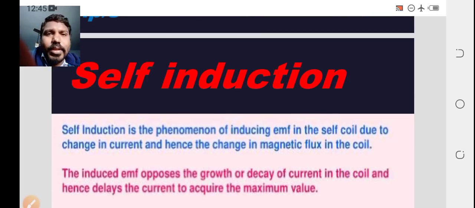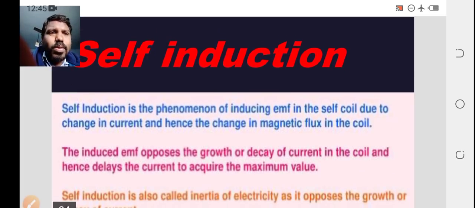So how many types of induction are there? Inductions are of two types: one is self-induction, the other is mutual induction. Let's see what self-induction is. Self-induction is a phenomenon of inducing EMF in the self coil due to change in current, and hence the change in magnetic flux in the same coil. Self-induction is the phenomenon of induced EMF in the same coil, due to change in current and hence the change in magnetic flux in the same coil.